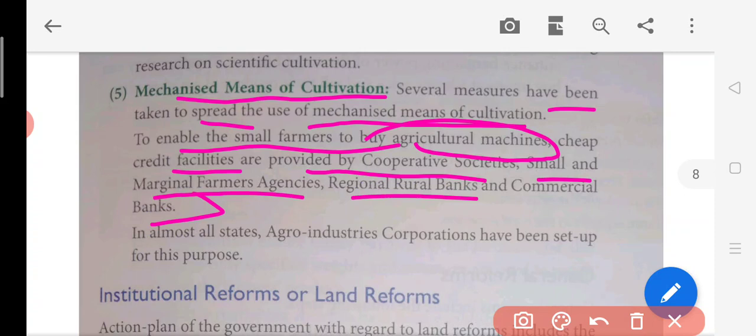These banks and cooperative societies help farmers in buying machinery for their agricultural use, and of course if you take a loan, you'll have to pay back that interest to these banks. This is what mechanized means of cultivation is. Here they are actually referring to the purchase of tractors and harvesters for the agriculture field. This is how the condition of agriculture is also going to improve.